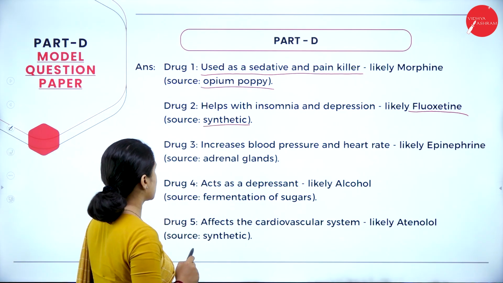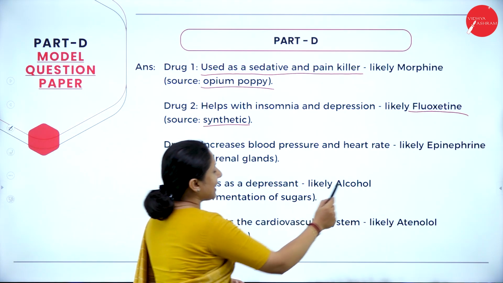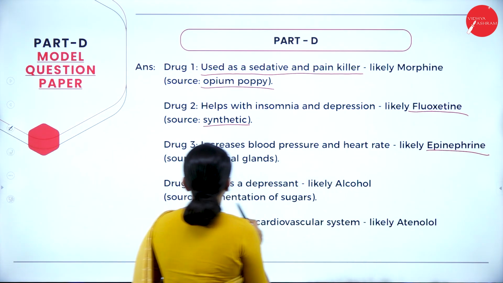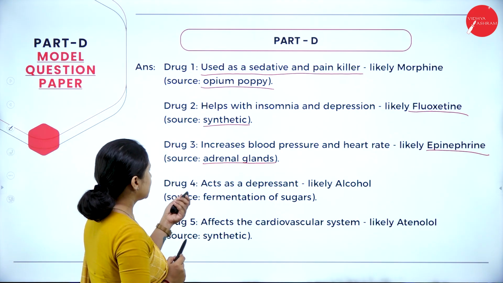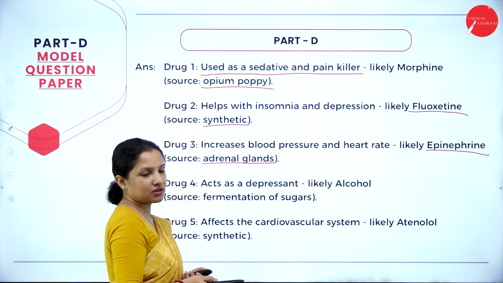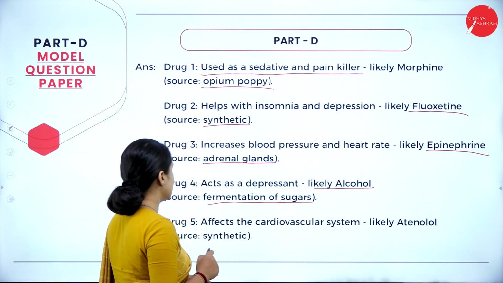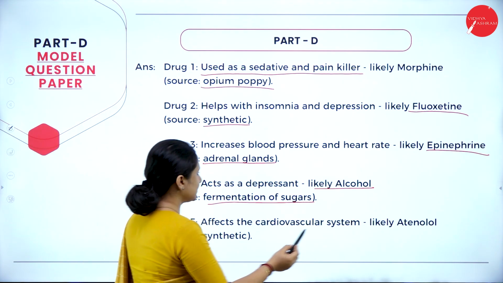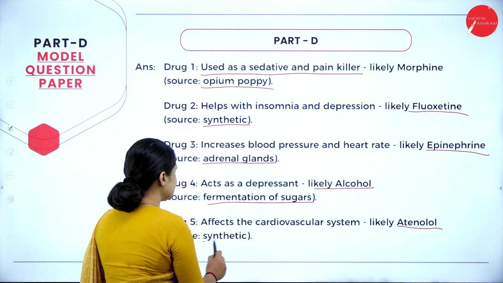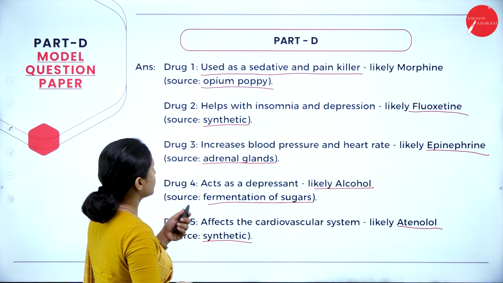Next is increases blood pressure and heart rate. So it is epinephrine. The source is adrenal glands. Next is acts as a depressant. So it is alcohol. The source is fermentation of sugars. Next is affects the cardiovascular system. That is atenolol. Source is synthetic. So like this we need to mention the name of the drug.